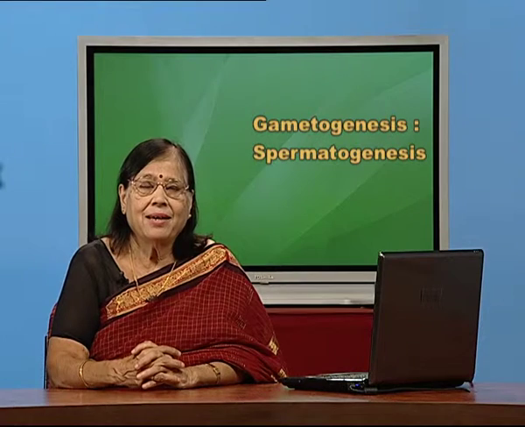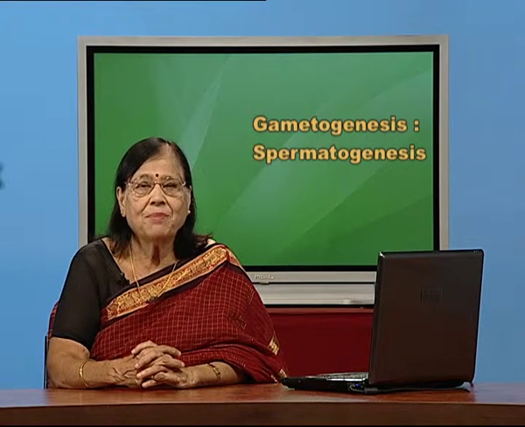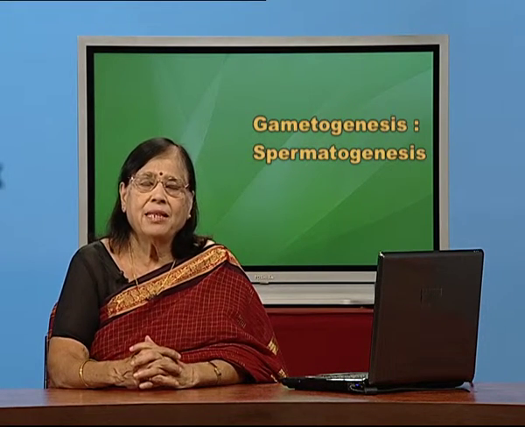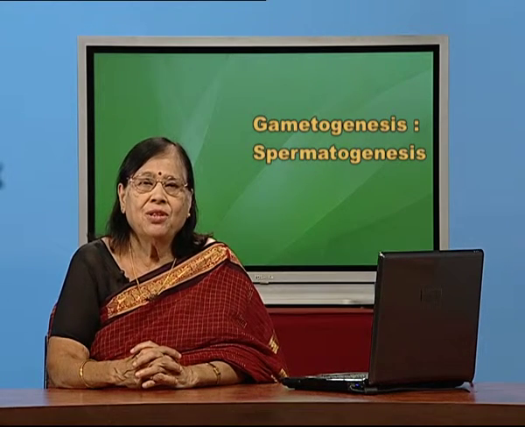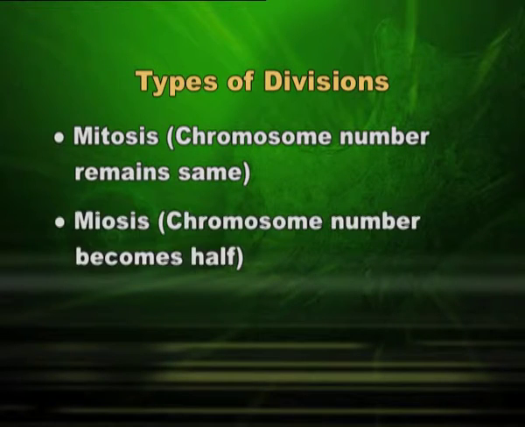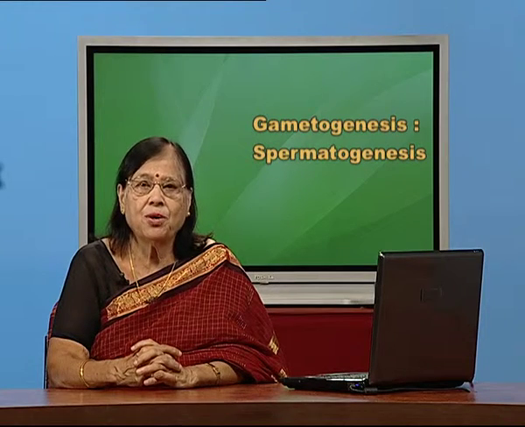That is why the reduction division is important. At this point, I would like to remind you that divisions are of two types, mitosis and meiosis. In mitosis, the chromosome number remains the same, but in meiosis, the chromosome number becomes half. That is one point to remember.